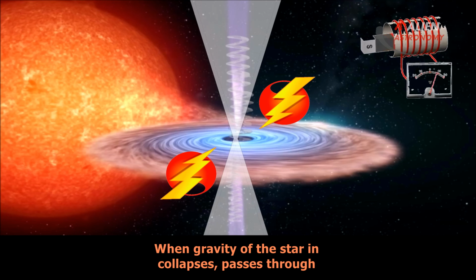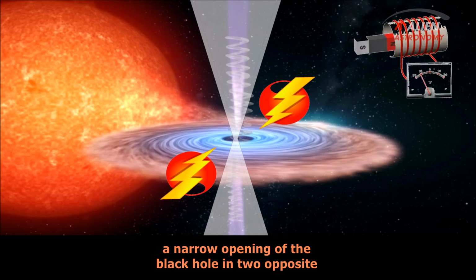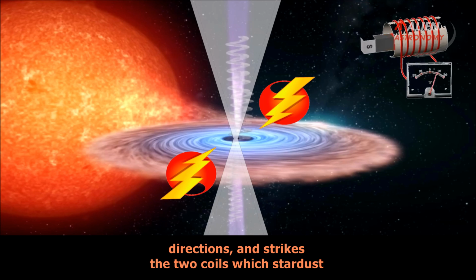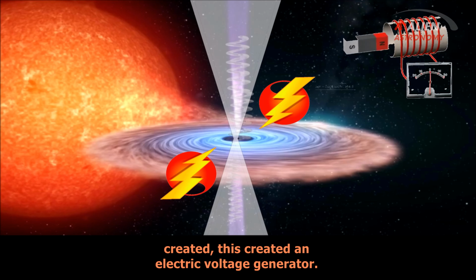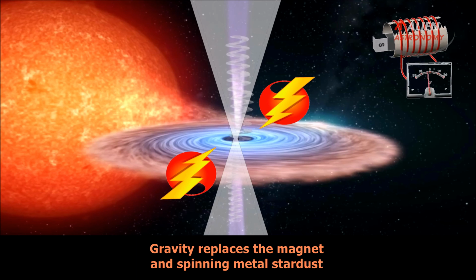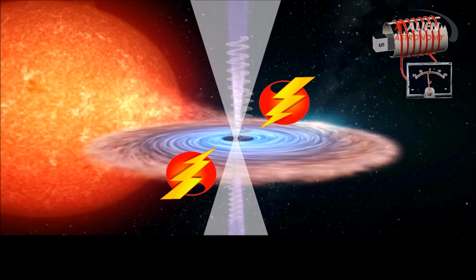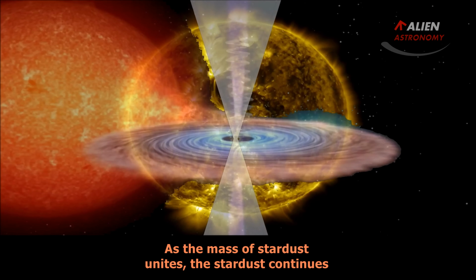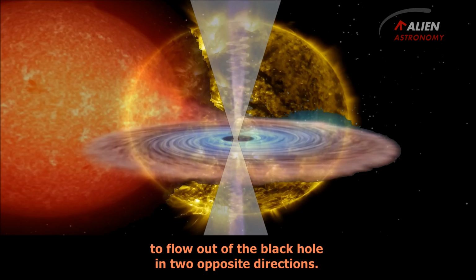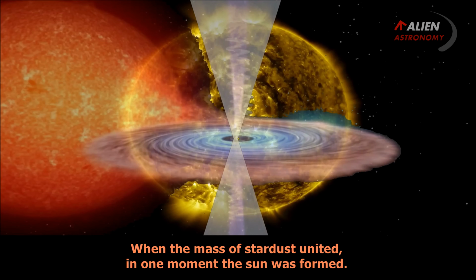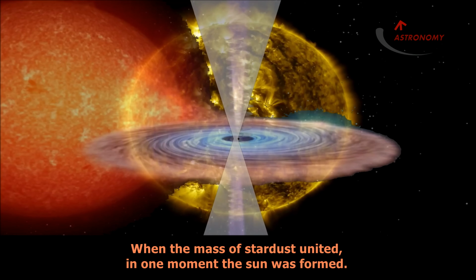When the gravity of the star in collapse passes through a narrow opening of the black hole in two opposite directions and strikes the two coils which stardust created, this creates an electric voltage generator. Gravity replaces the magnet and spinning metal stardust replaces the coil in an electrical voltage generator. As the mass of stardust unites, the stardust continues to flow out of the black hole in two opposite directions. When the mass of stardust united, in one moment the Sun was formed.